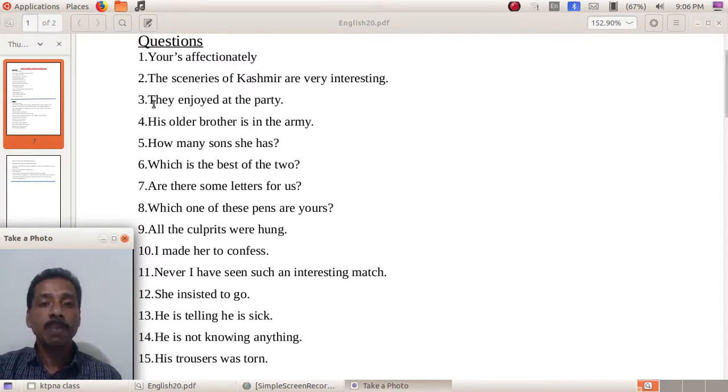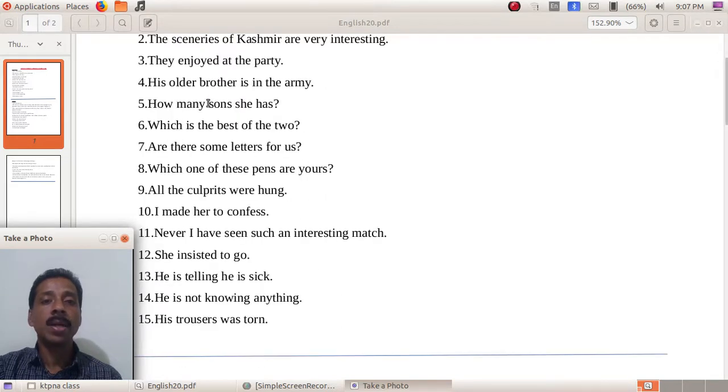And here the subject is they. So after this verb there should be the reflexive case pronoun of they. That is, they enjoyed themselves at the party. If it is he, he enjoyed himself. Whatever subject, the reflexive pronoun of that subject should be there after the verb. In the case of three verbs, which are the verbs? Enjoy, absent, resign. So that's the third one.